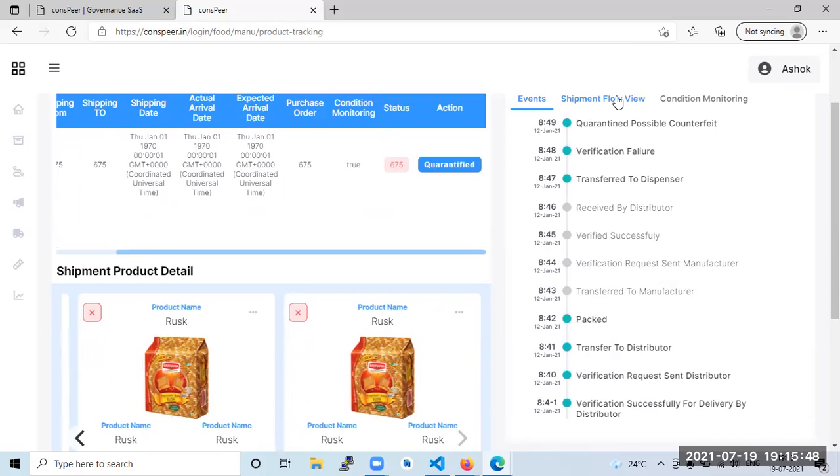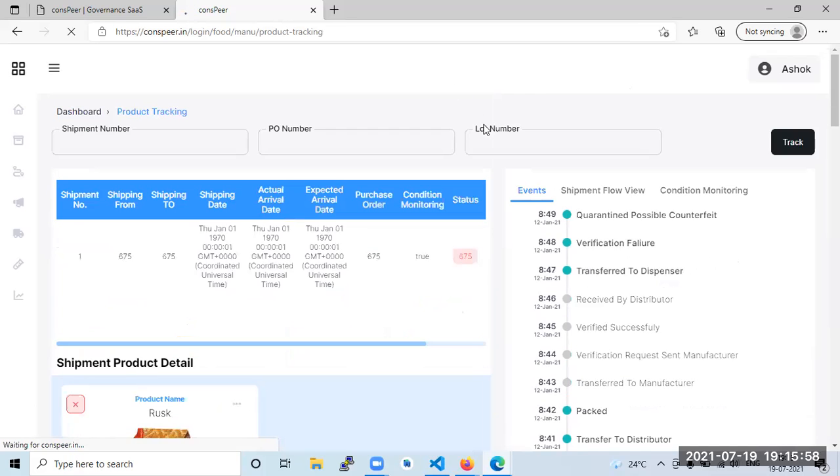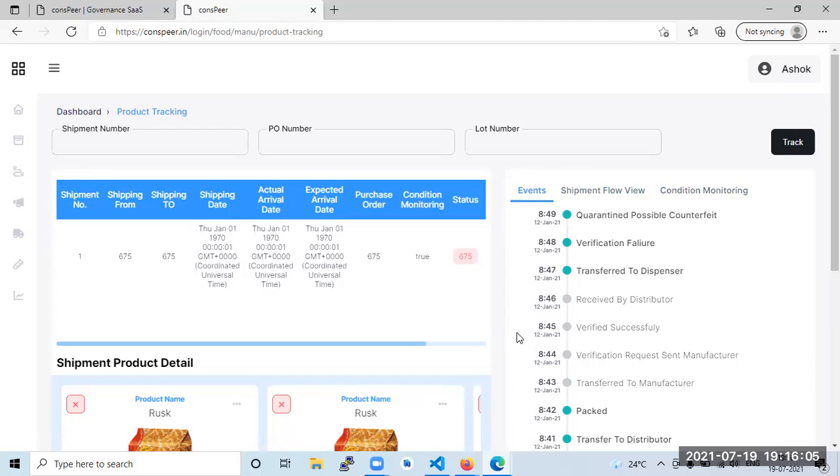There is the shipment flow. The tab is not working, it has frozen somewhere. Similarly, shipment flow shows from where to where the flow is going, and condition monitoring shows whatever is happening with this type of shipment.